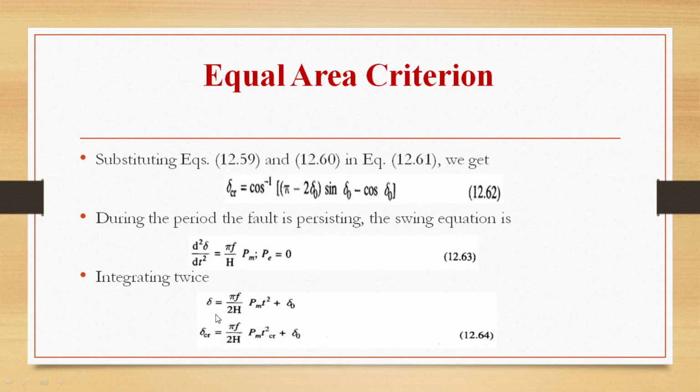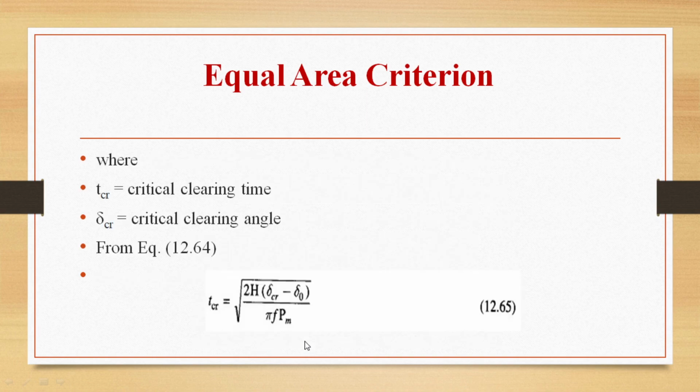If I replace delta by the critical clearing angle, then I can write time also as critical clearing time. Replacing delta by delta Cr and t by Tcr, delta Cr is equal to pi f by 2H Pm Tcr square plus delta naught, where Tcr is the critical clearing time and delta Cr is the critical clearing angle.